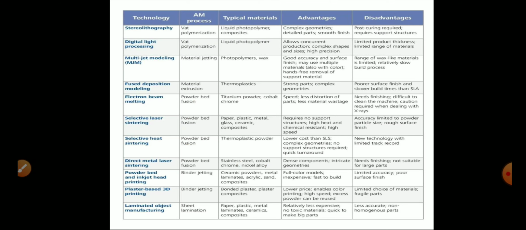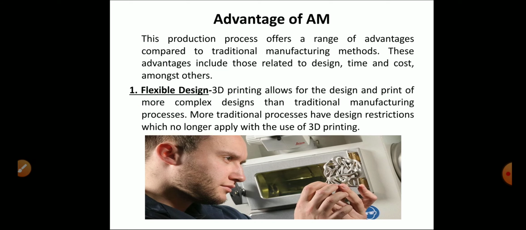And these are the different types of technology and AM processes, which types of materials are used for them, and their advantages and disadvantages. Like the stereolithography process has advantages for complex geometry, detailed parts and smooth finish, and disadvantages: post curing is required, and supports are needed for structures. Liquid polymer or composite materials are used for stereolithography. Different processes depend upon the different materials used, and each has different applications, advantages and disadvantages according to the AM process.